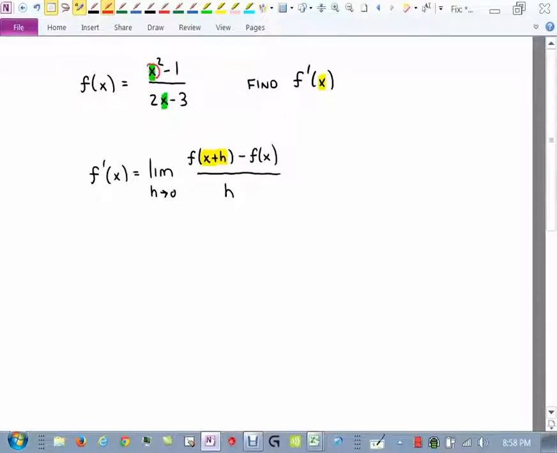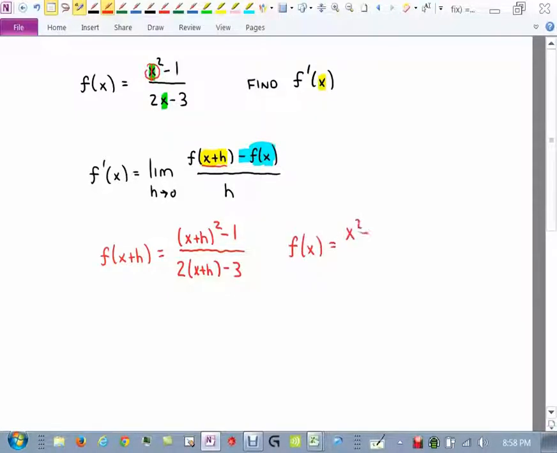So I'm going to write this out. I'm going to actually do this like scratch work. What is f of x plus h in this problem? Well, it's x squared, but I'm going to be doing x plus h instead. Then minus 1, all over, and then the bottom is 2 times x, but I'm going to replace that x with x plus h, then minus 3. All right, and now I'm going to have to figure out what minus f of x is. Well, f of x, of course, is just the function itself. I don't have to do anything to it. So I'm just writing things down right now. I'm not actually putting it all together. And then I'm going to divide that all by h.